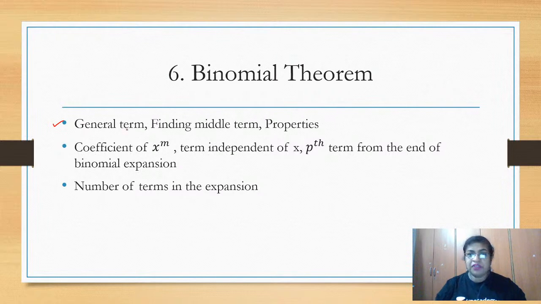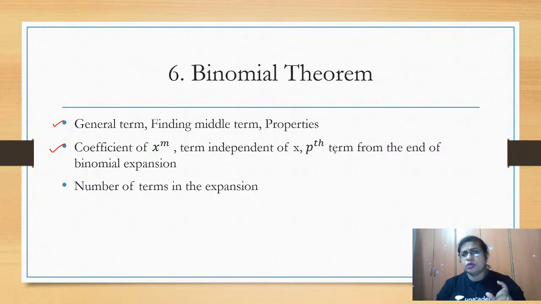From that we learn the general term, how to find the middle term from a given binomial expansion, the properties of that, and also how to find the coefficient of a particular term, x to the power m. Also the term independent of x, that means there should not be any term of x, so it is the coefficient of x to the power 0.